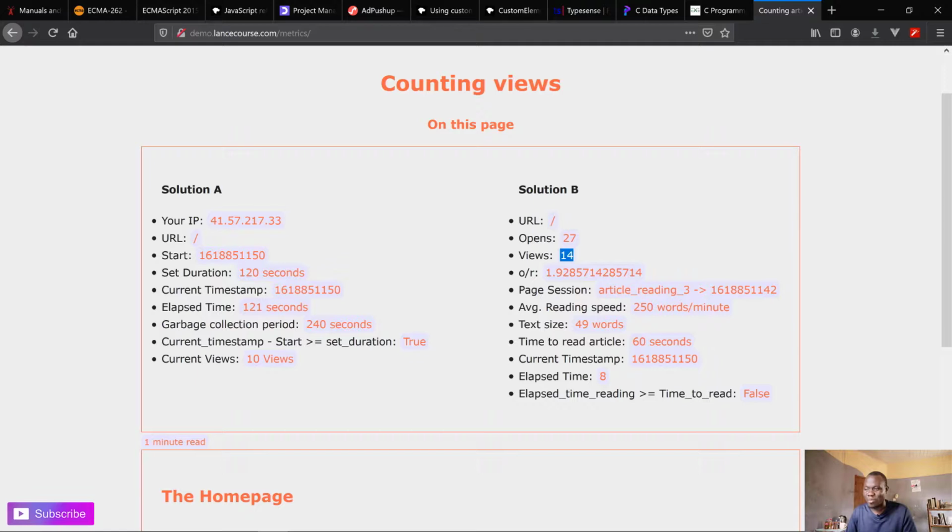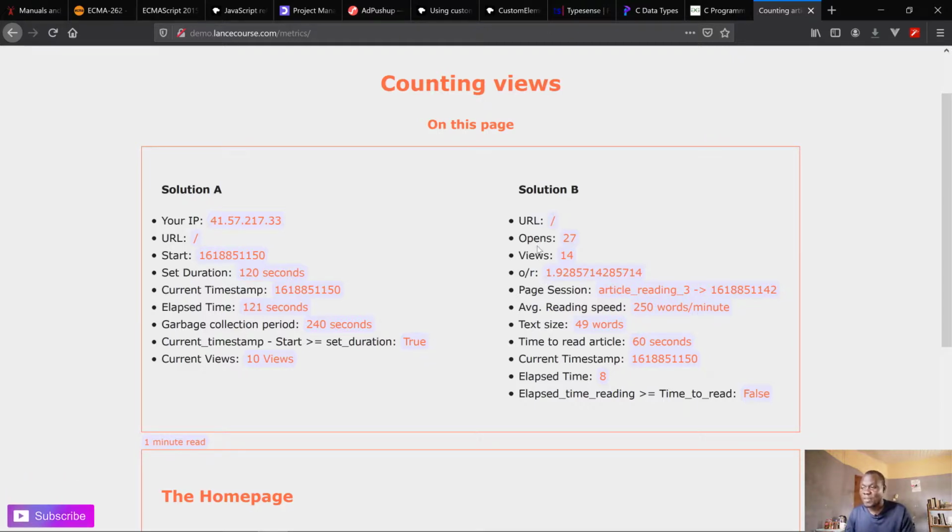Actually, the lower the better is good, because if the views are also growing along with the opens, then we might end up with 1. So if you have an open read ratio of 1, that is a good thing. That means there's an interest in that article. But if you have an open read ratio that is bigger, then it might become something really not good. It means the content is not cool.